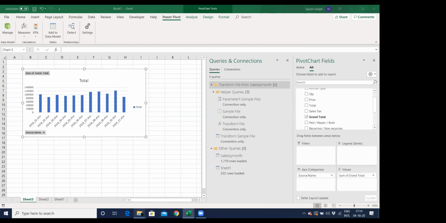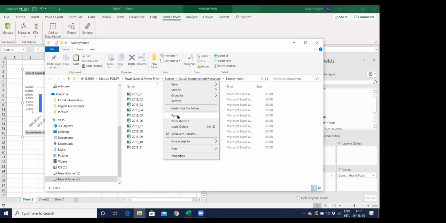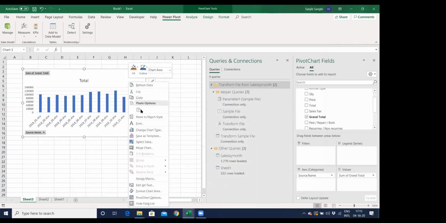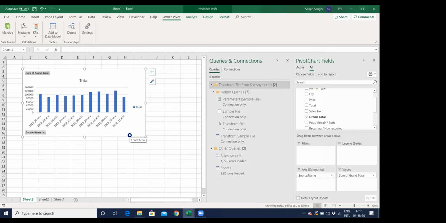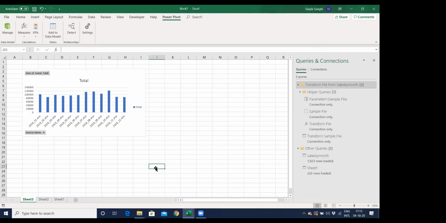And now if I go back and place that file which I had, Control C, and paste it over here, my 12th month, even my chart will be updated. If I go back and refresh this data, it will pull up the 12th month data for me. See, 1 to 12. So this is the power of Power Query.